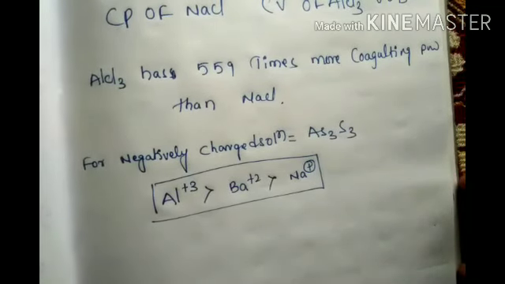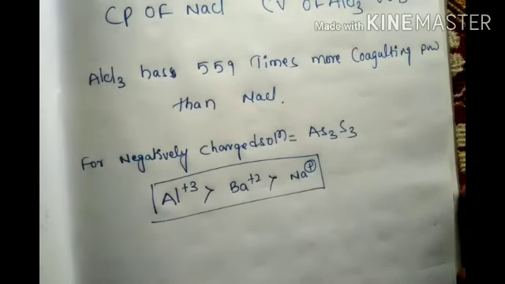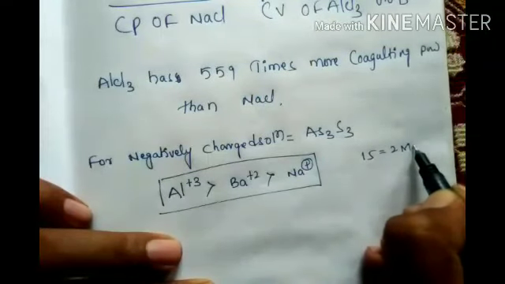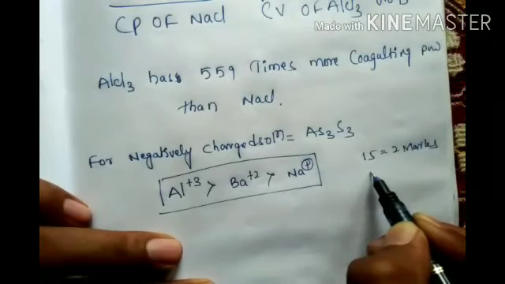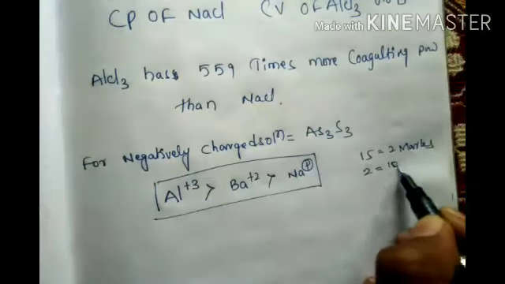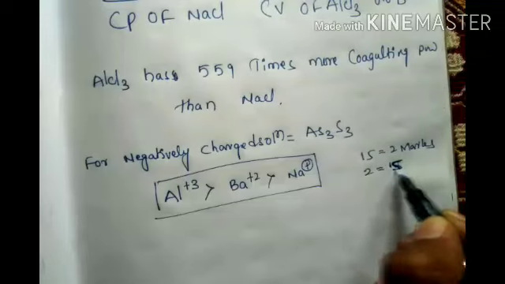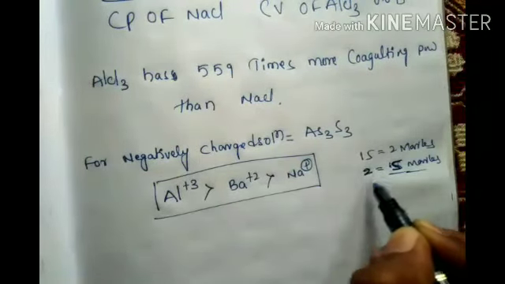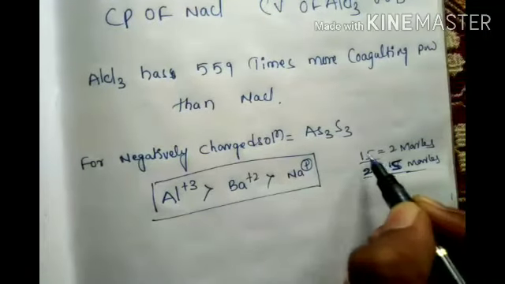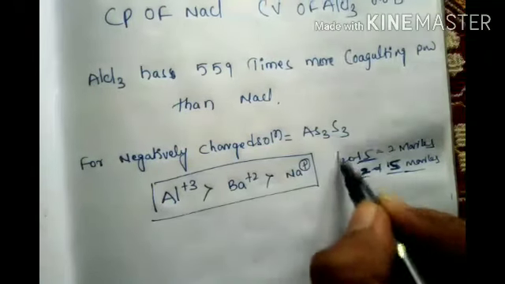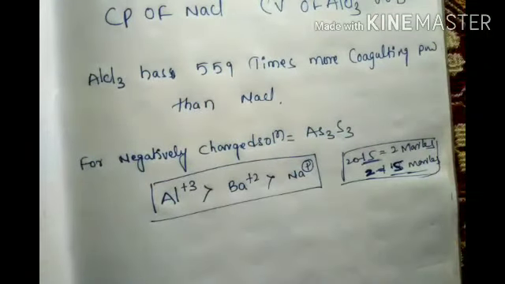Out of 35 marks, one 5-mark question I will give, and 15 questions of 2 marks. And 2 questions, 10 marks and 5 marks, one is optional. In the 5 mark, 2 questions, 1 question you have to write. In the 15 questions, 10 out of 15 you have to write, and 1 out of 2 you have to write. This is the pattern.